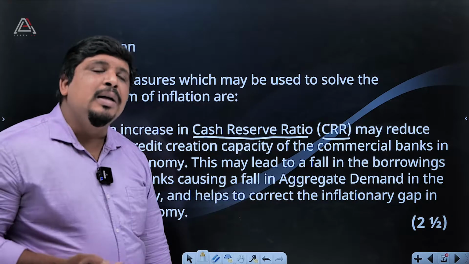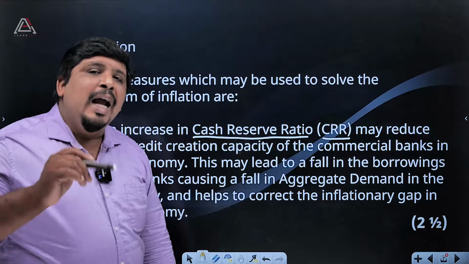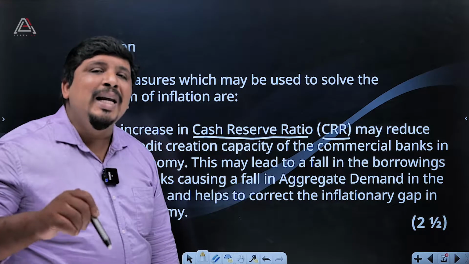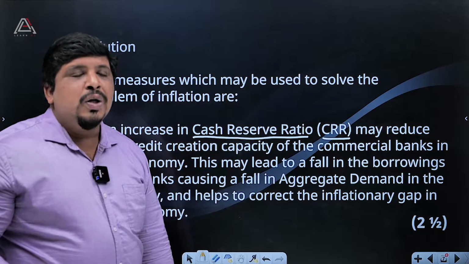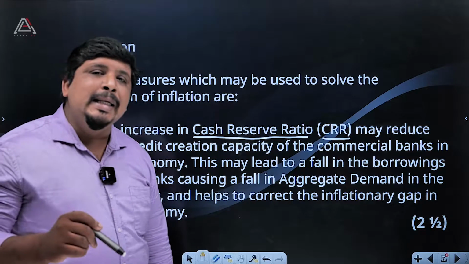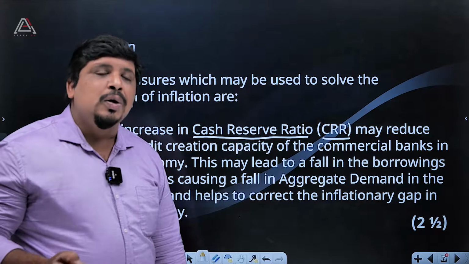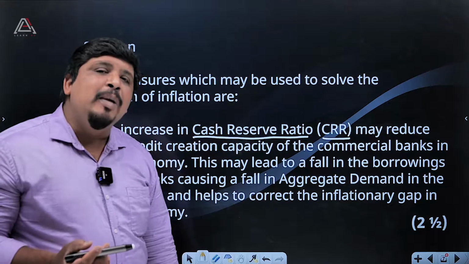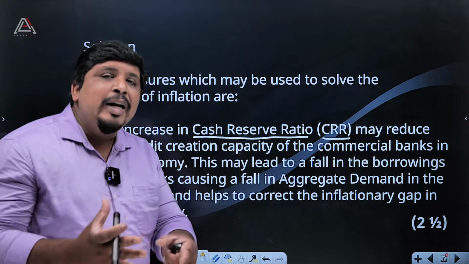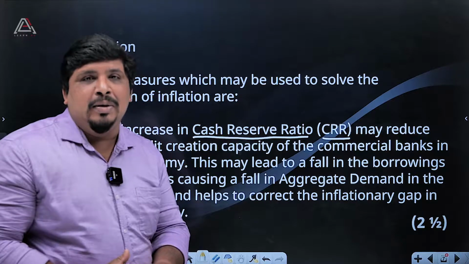Definitely the amount kept at the central bank will increase. So during the time of inflation, the central bank increases CRR. In that way they can keep more money in the central bank and reduce inflation.